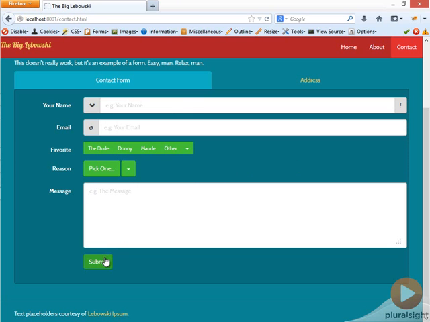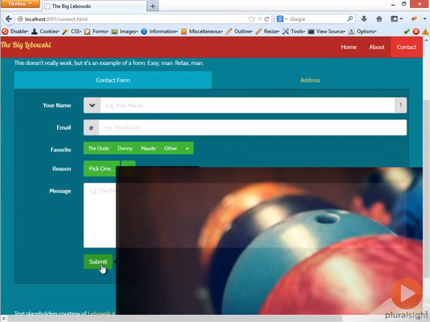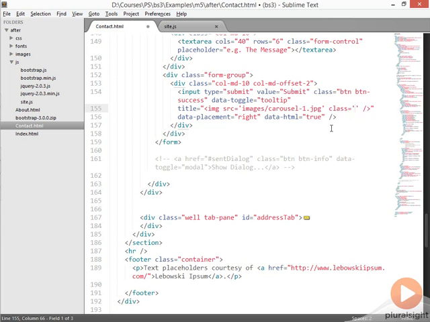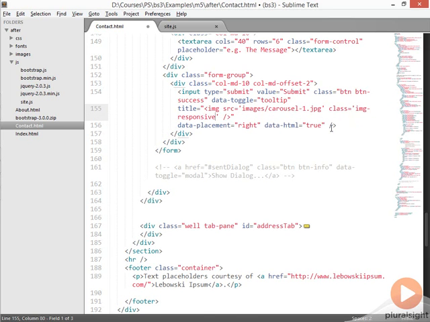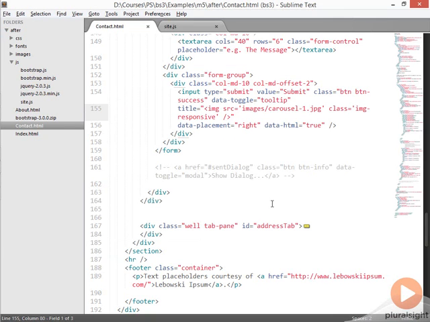So we look at it now. When I hover, I'm getting that giant image being displayed. We could make it a little nicer by going ahead and adding that class image responsive, which again will guarantee that it fits into a container. And now we're going to get a nice sized container for our image. So by using data HTML equal true, it really allows us to do some very interesting things with how we structure this title. Let's look at alerts next.